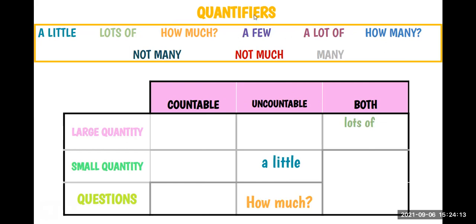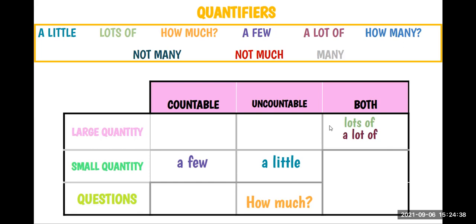A few. For countable nouns, a small quantity. A lot of. Both, very good, a large quantity. How many?